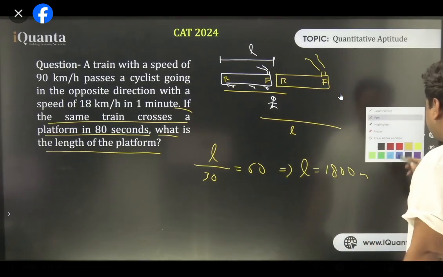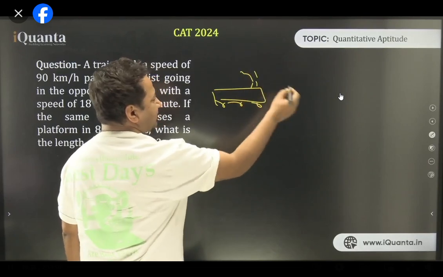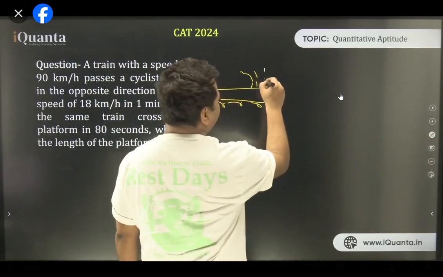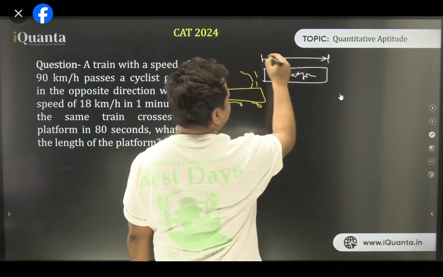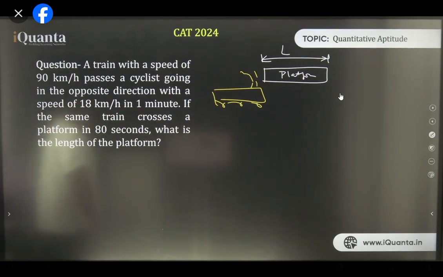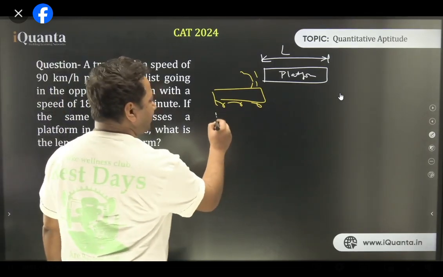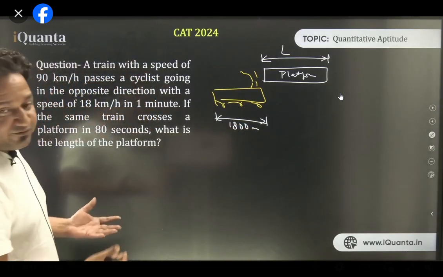Okay. So now, if the train crosses a platform, let's say I'll make the platform with white. Let's say this is the platform. All right. Length of platform, let it be capital L meters. Aditi, capital L is the length of the platform. And this small l we have already calculated, which is 1800 meters.